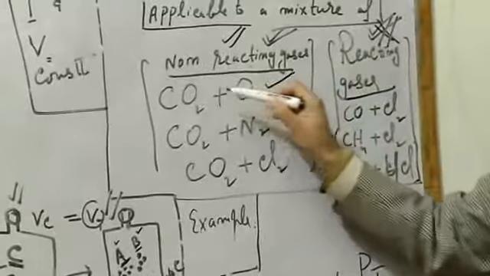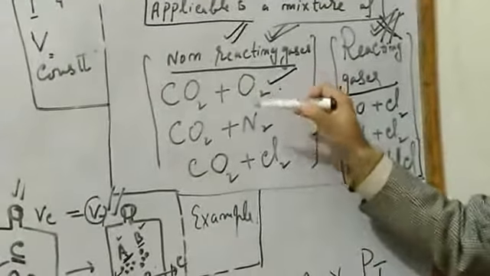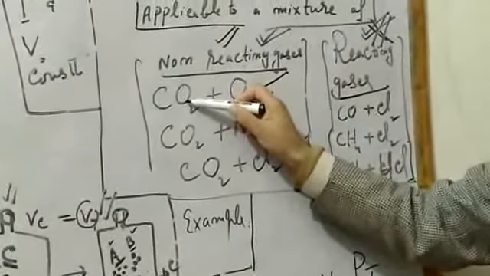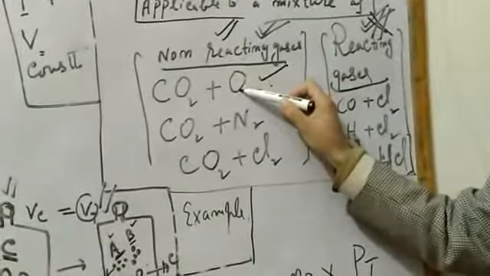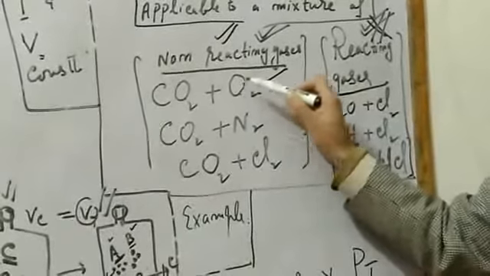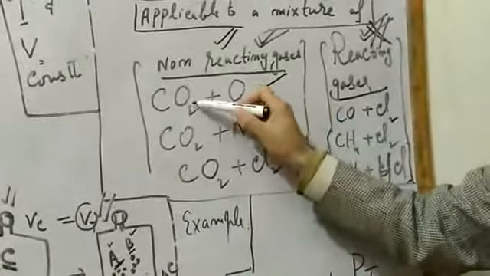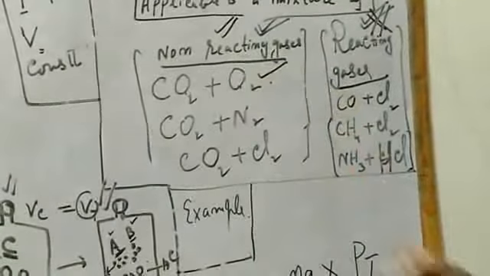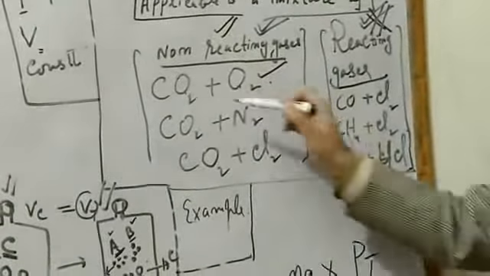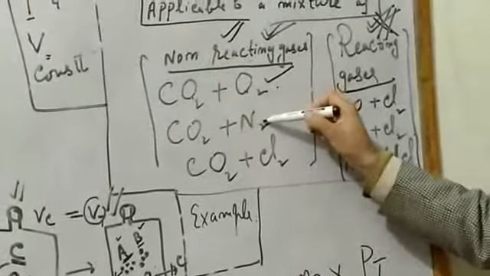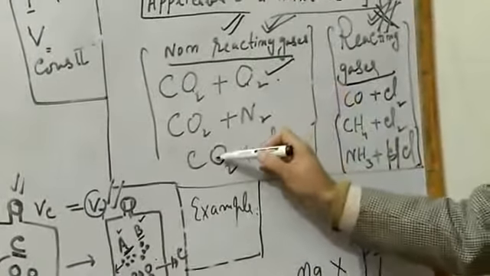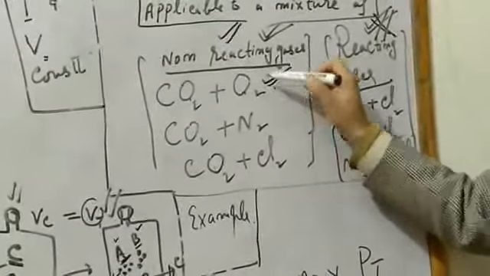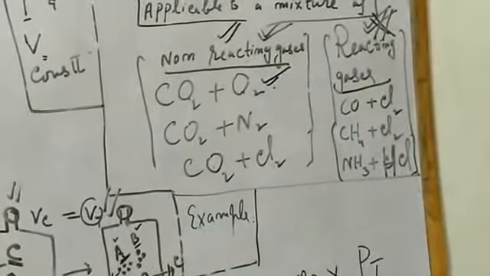If you enclose carbon dioxide and oxygen in a container at room temperature, then the pressure of carbon dioxide and the pressure of oxygen will be partial pressures, and the total pressure will be the sum of the pressure exerted by oxygen and the pressure exerted by carbon dioxide. Similarly, at room temperature, carbon dioxide is unreactive with nitrogen. Carbon dioxide is unreactive toward chlorine. So it is applicable to these pairs of gases.